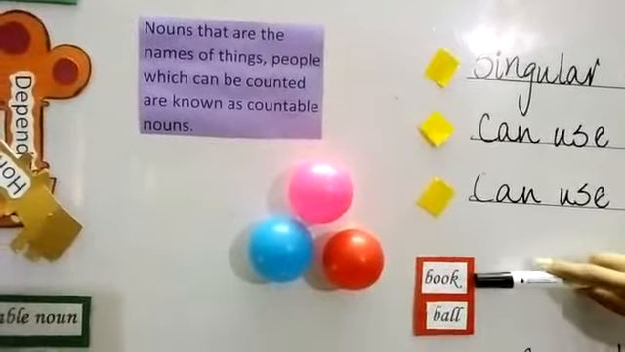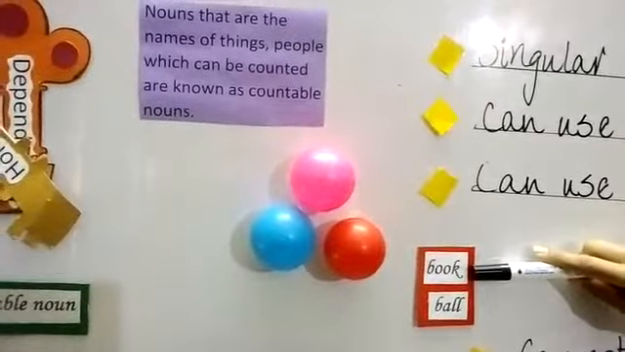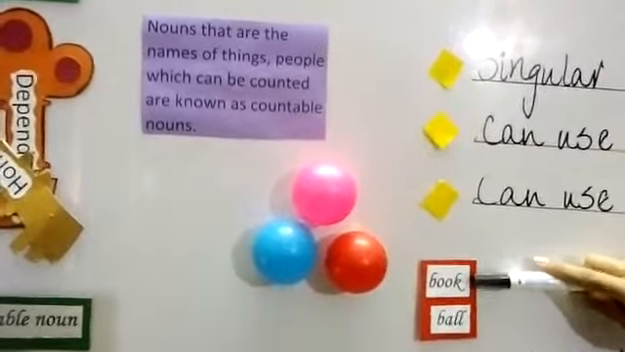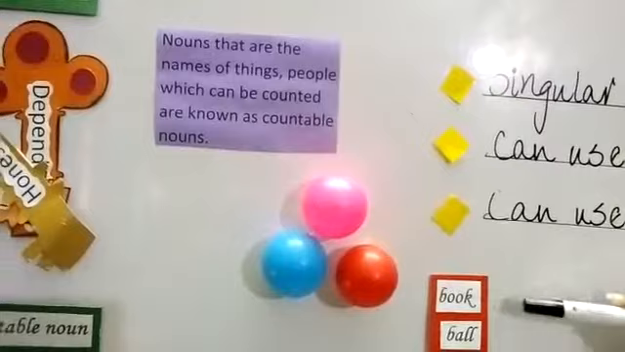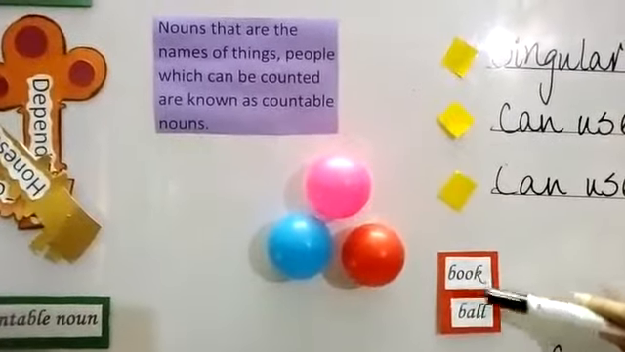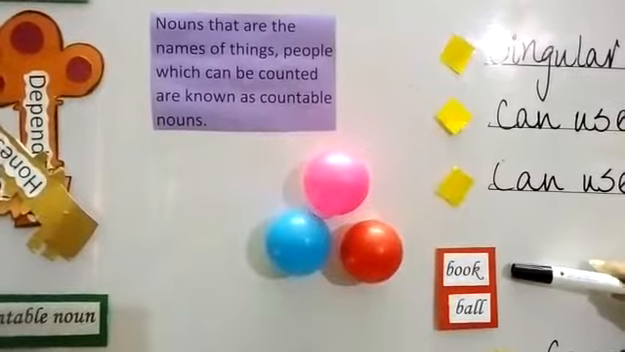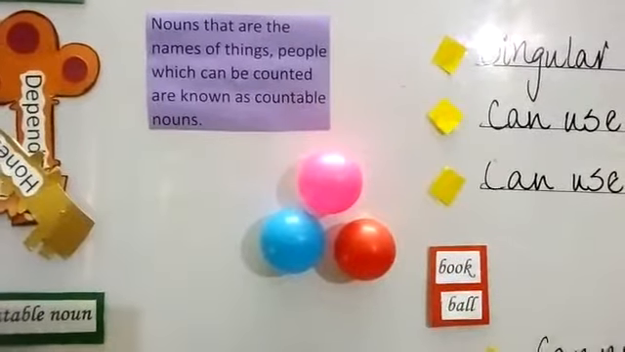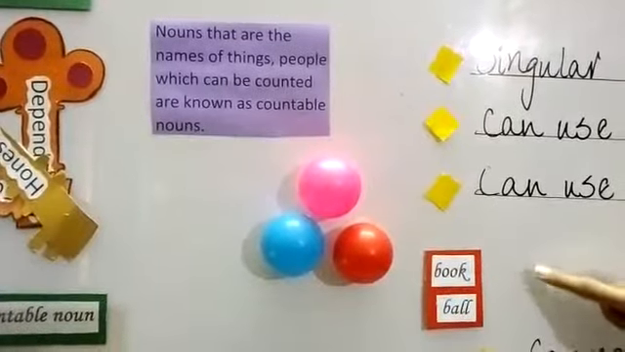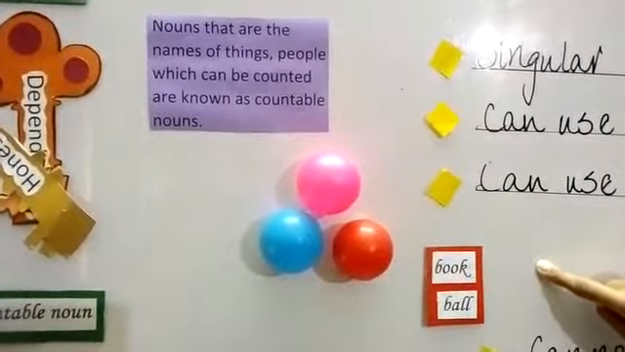Like book. Book is a countable noun. How is it a countable noun? Because we can form the plural of this. Like book, the plural of book will be books. So book is a countable noun. We can count it, that's why it is a countable noun.